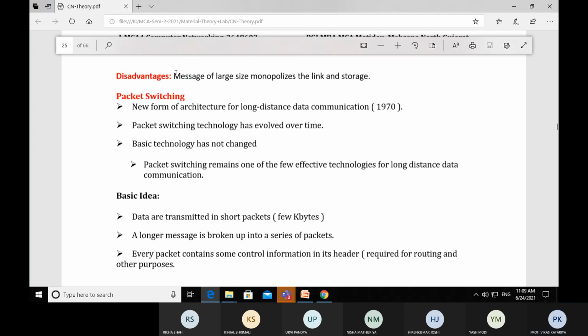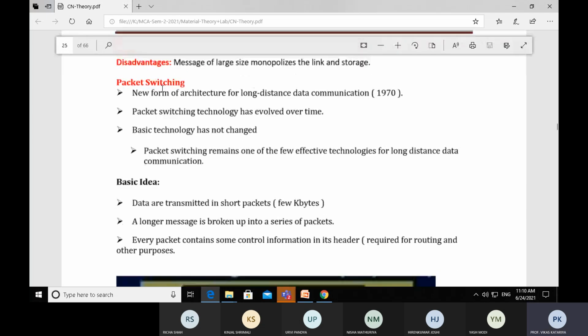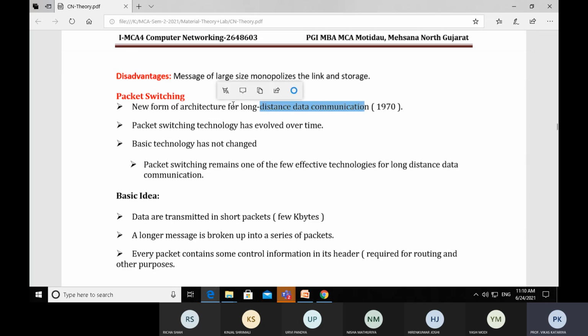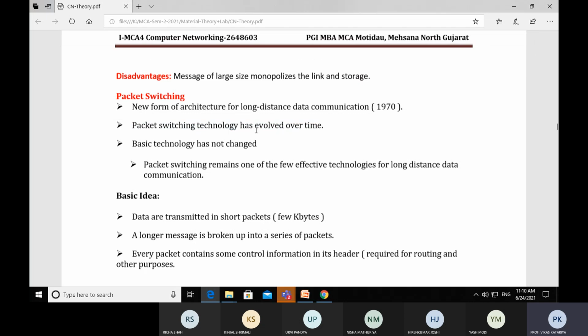message switching. Now, in order to remove the disadvantage of message switching, that it monopolizes the links and the storage, the next concept comes into the picture, that is packet switching. Packet switching is the new form of architecture for long distance data communication, and it was introduced in 1970. Packet switching technology has evolved over time. This is a running technology. That means our messages, our mail, everything is transferred by using packet switching.